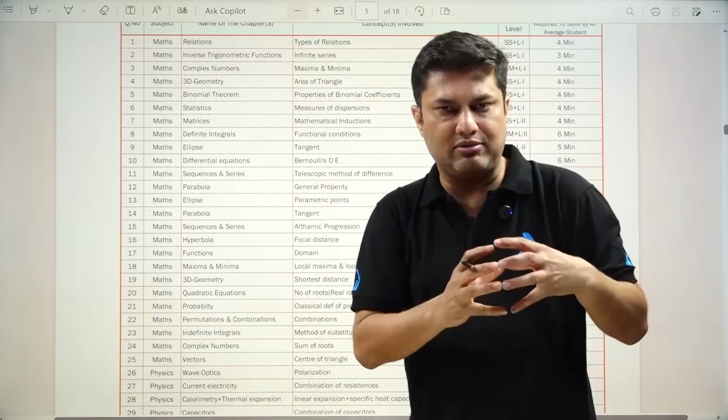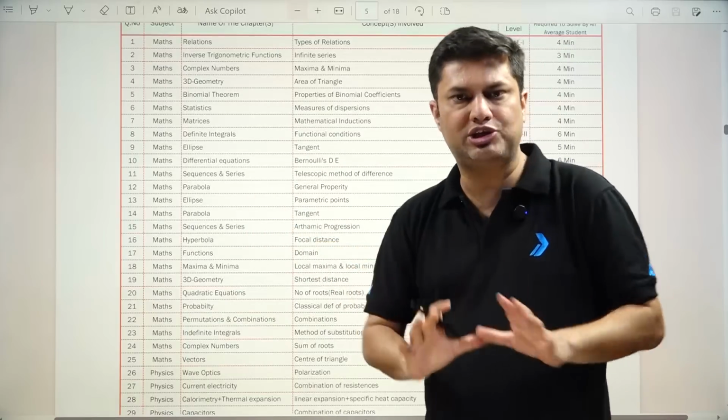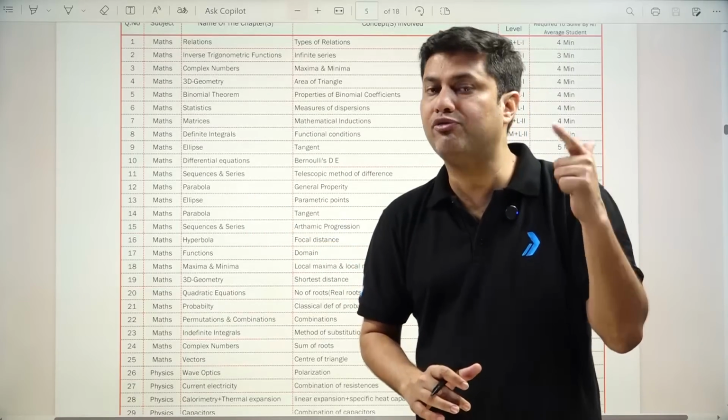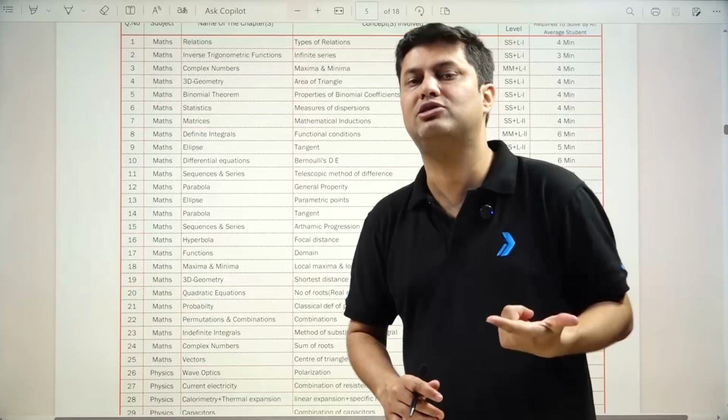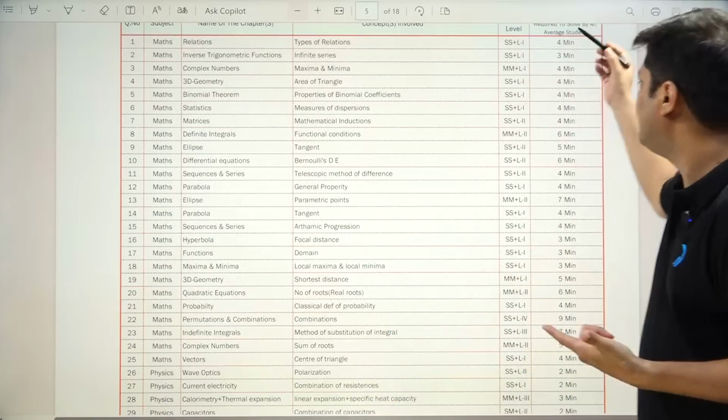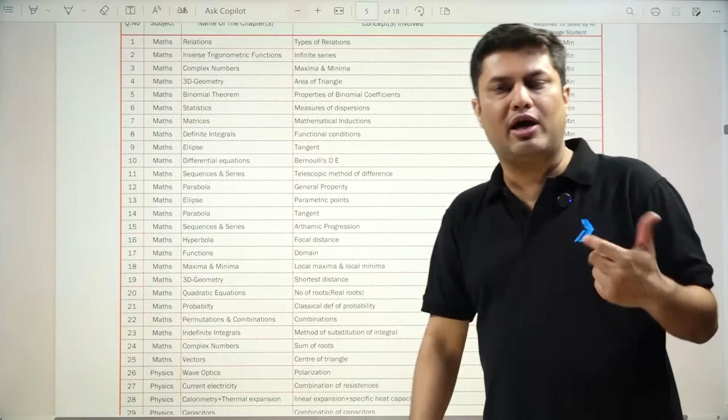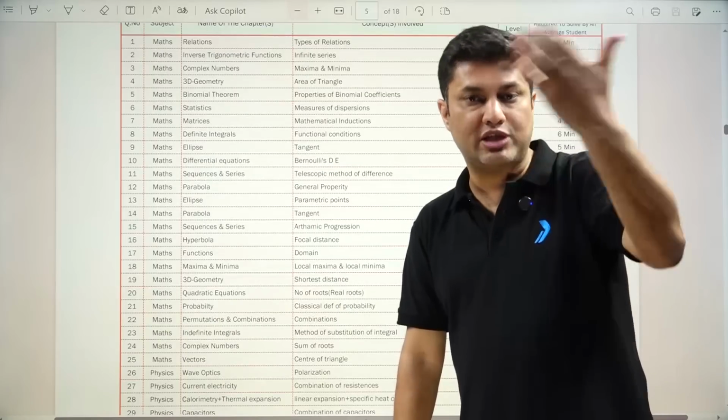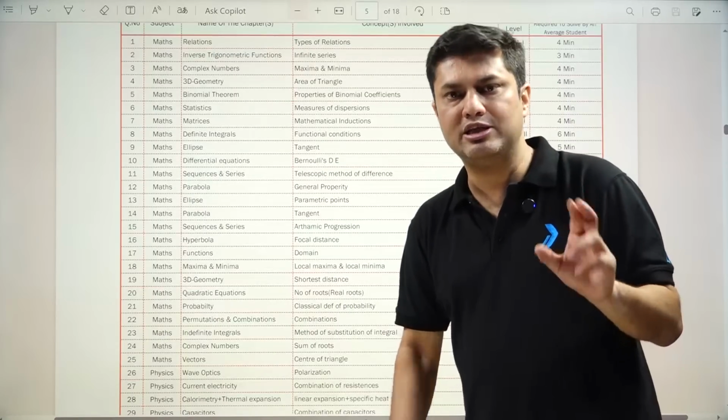Then the easiest among till now is 3rd shift 1, and 3rd shift 2 and 4th shift 2 are the toughest maths shifts, because 4th shift 2 again contains very lengthy problems, like it will take around 4 minutes to 5 minutes to 6 to 7 minutes to solve a problem. That means it contains more lengthy problems.